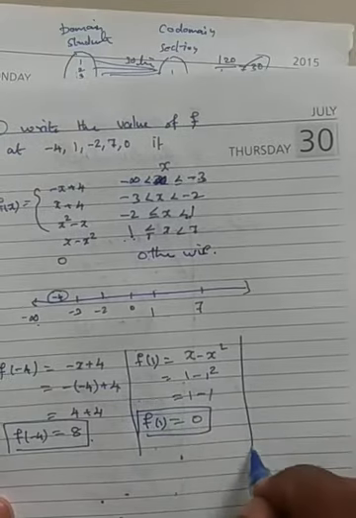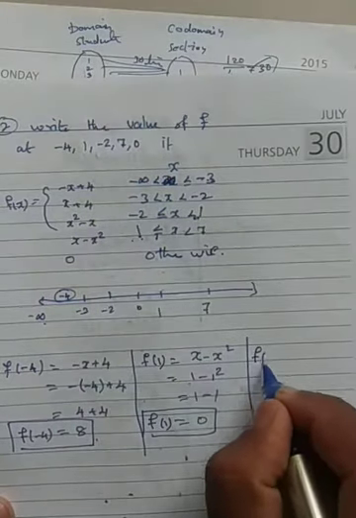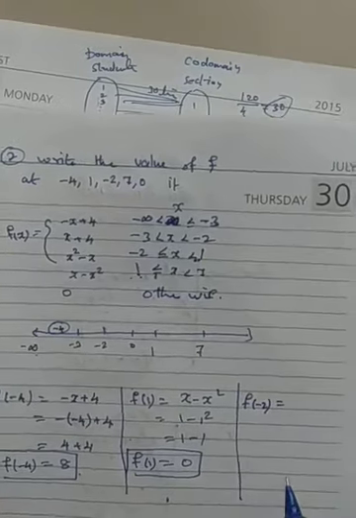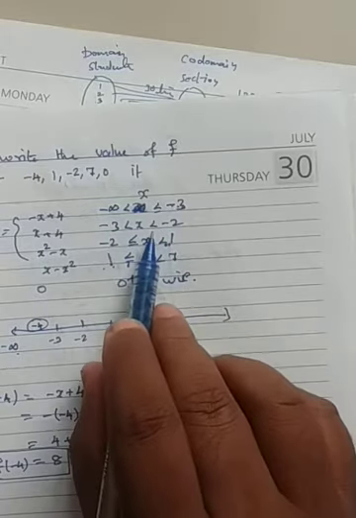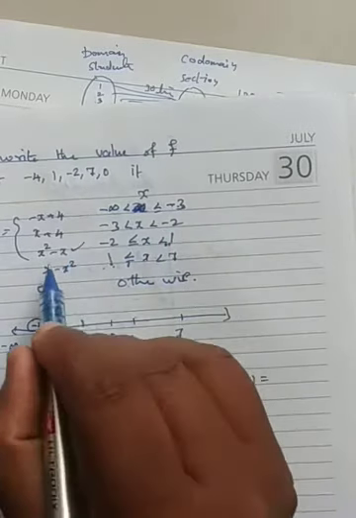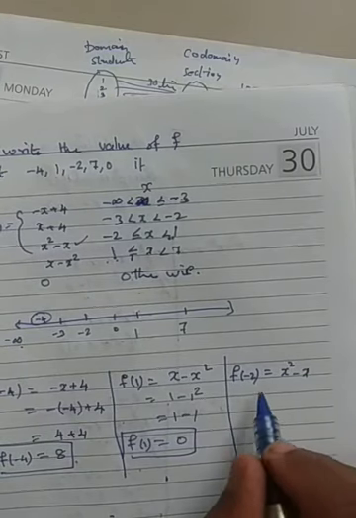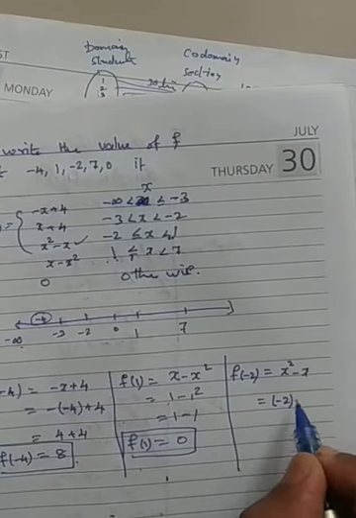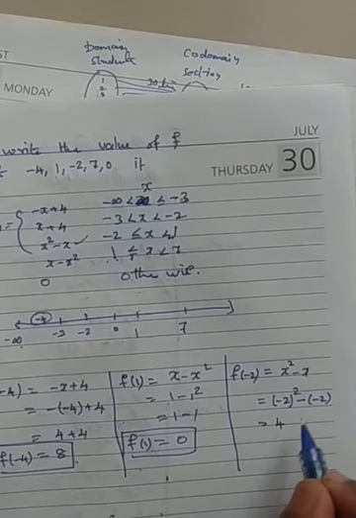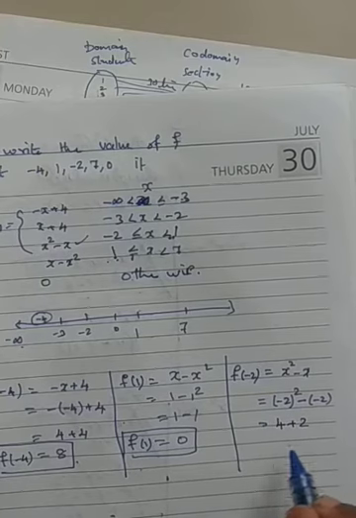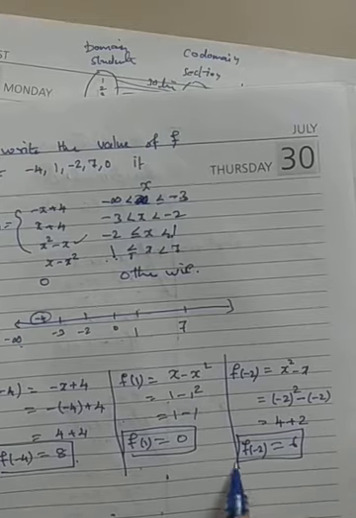The next value is f of minus 2. Where is minus 2? Again minus 2 is in both places. Here it is less than, here it is equal to. So you use x square minus x. In place of x, minus 2: minus 2 whole square minus of minus 2. Minus 2 squared is 4, minus into minus is plus 2. So 4 plus 2 is 6. That's f of minus 2. So we got that answer.